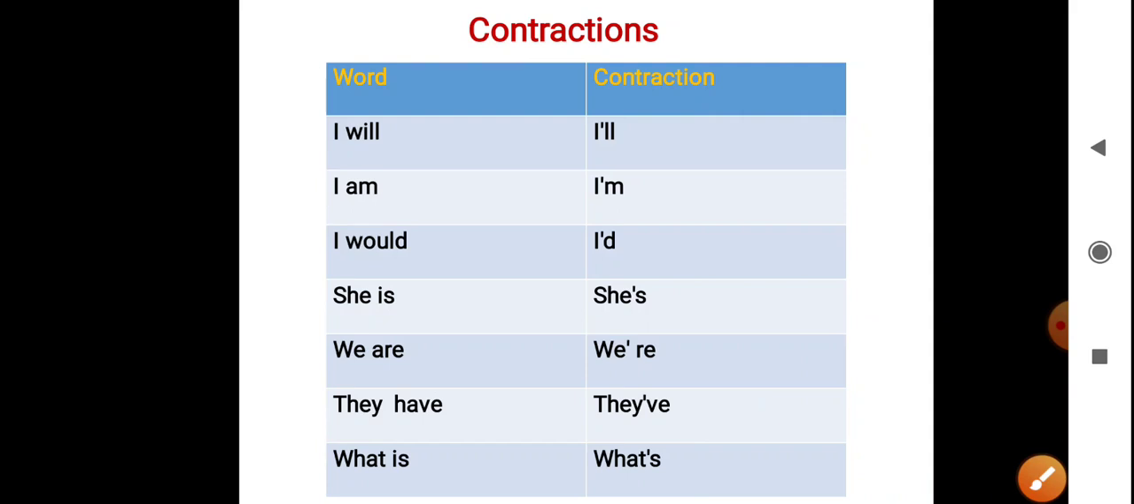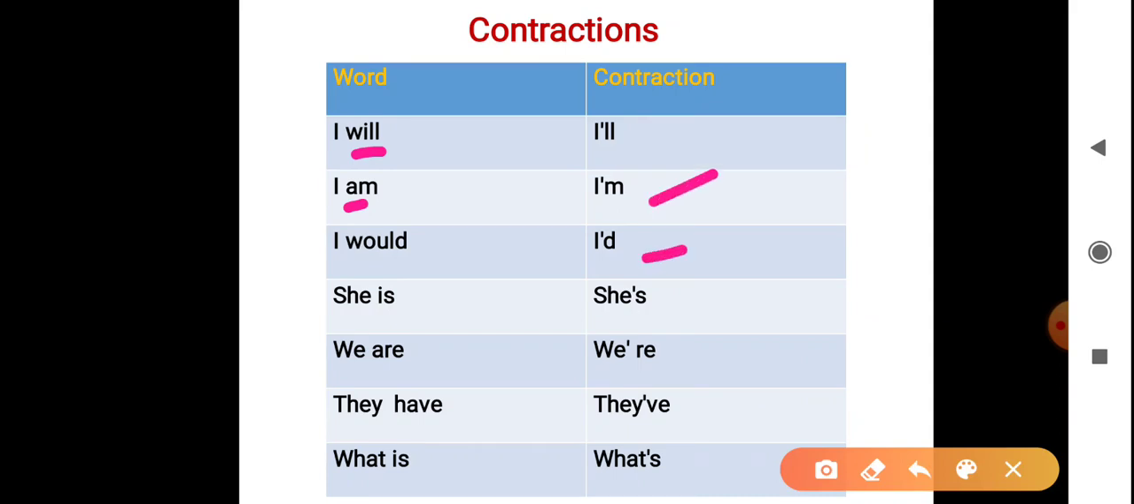Now here you can see some other words, just like I will, I'll. So here you can see, remove WI and then make I'll. I am, remove A, I'm. I would, I'd. He is, she is, she's. Remove I. We are, we're, remove A. We have, we've, remove HA. That is, that's. Again, remove I. So in this way you can construct the short form of the words.